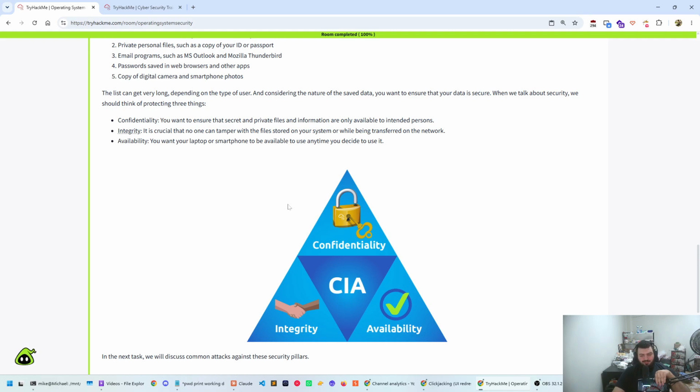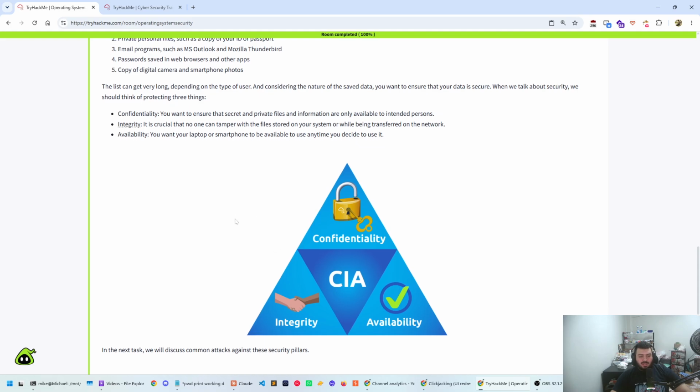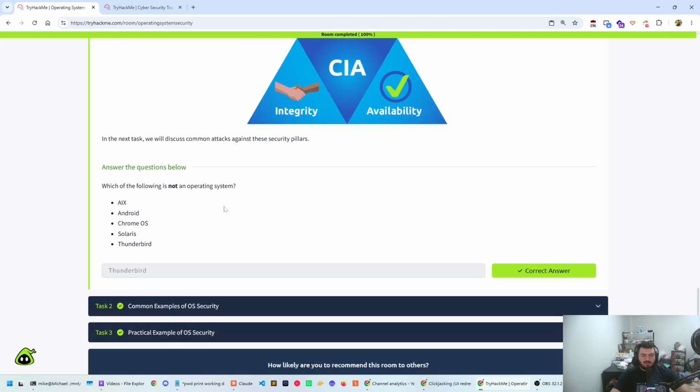Anything that is security related is going to be targeting one of the CIA triad: confidentiality, so you get access to things that you should not have; integrity, like manipulating data; availability is just making the data unavailable, similar to what is known as a DDoS attack. Okay, so in the next task, we will discuss common attacks against these security pillars, okay?